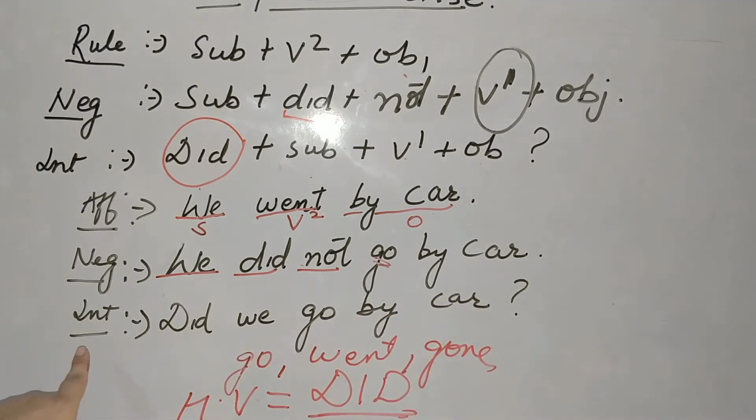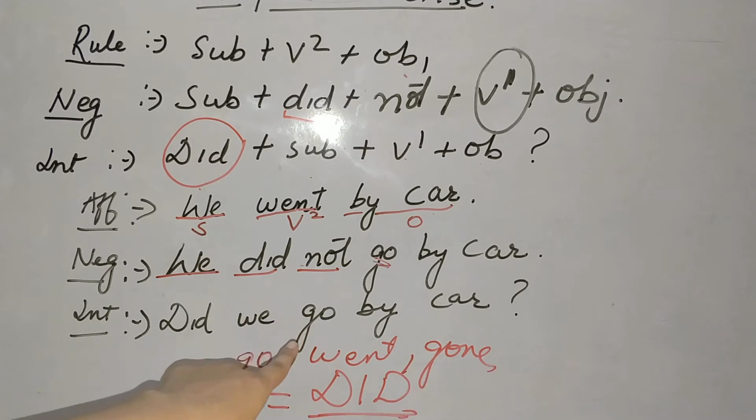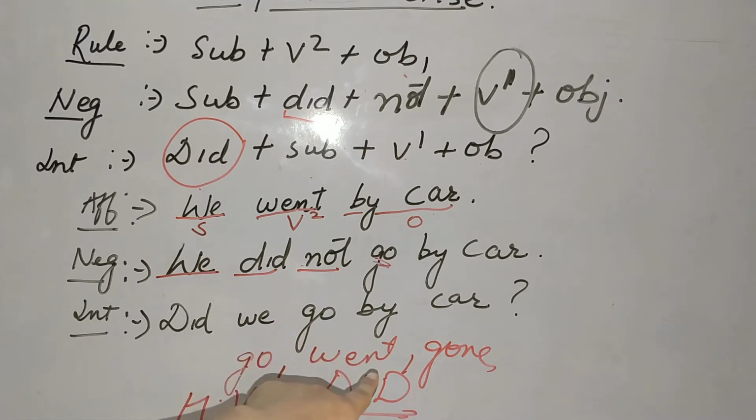And interrogative will be did, because interrogative always starts with your helping verb. Did followed by your subject we, first form of verb go, object by car, and at last question mark.